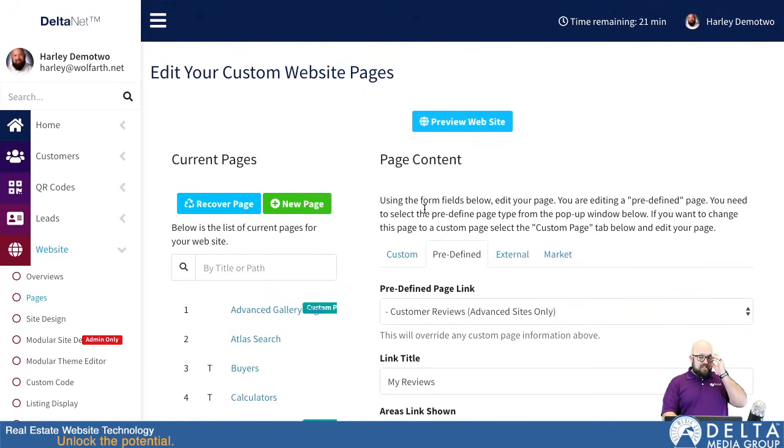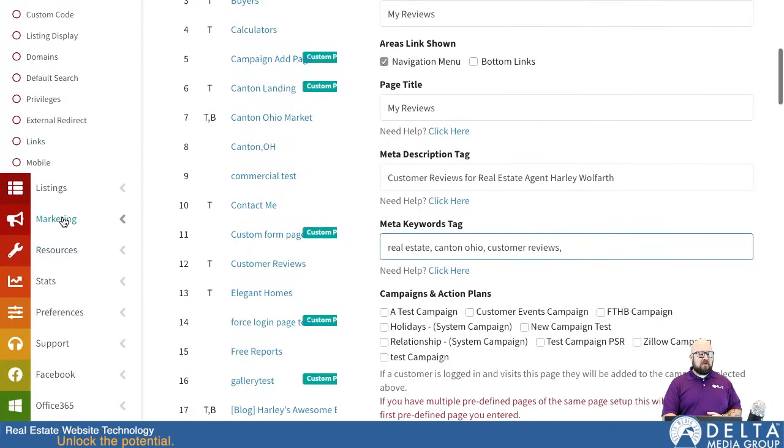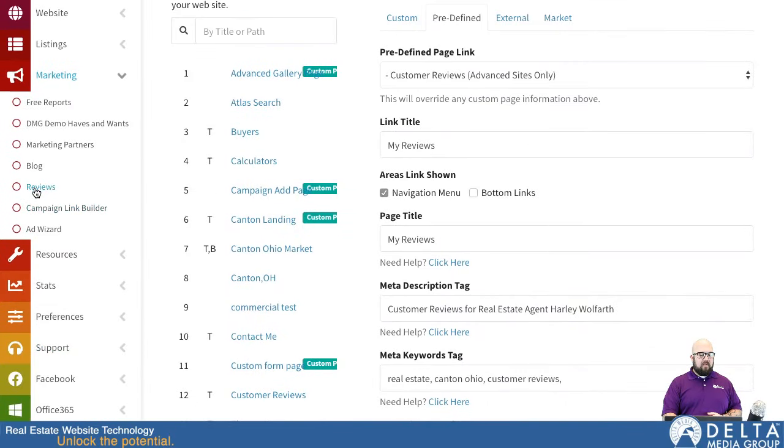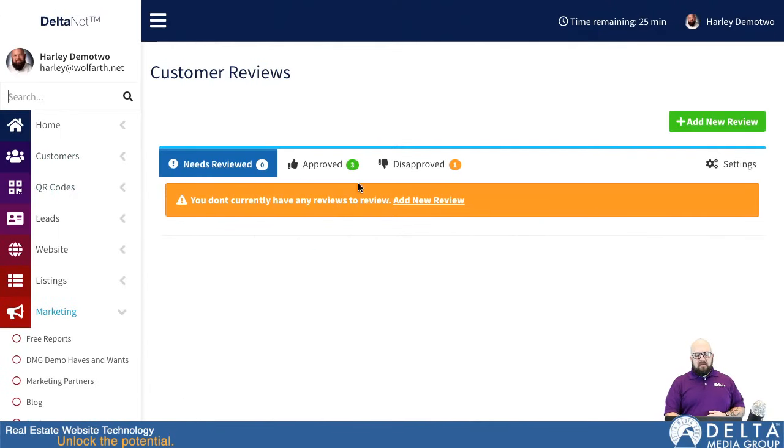But that is how you would get that page set up. So now, to configure that page along with everything else about how the customer review system works, we're going to go down here to Marketing and Reviews. So from here, we can not only configure what that page does, but we can also add, remove, approve, and review all the different reviews that come in for us.